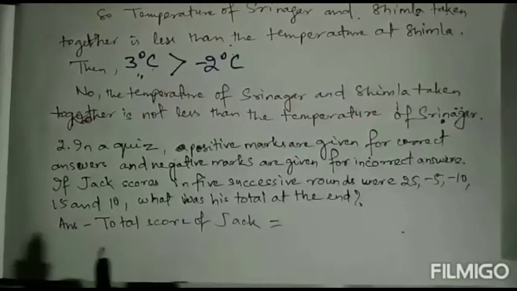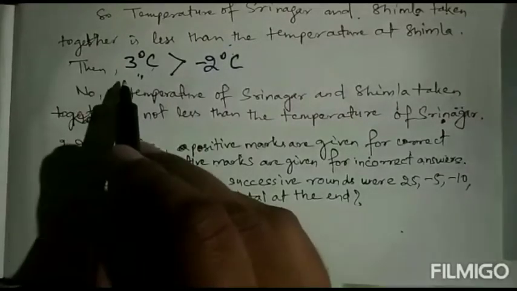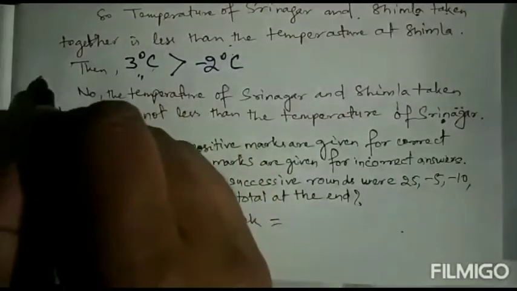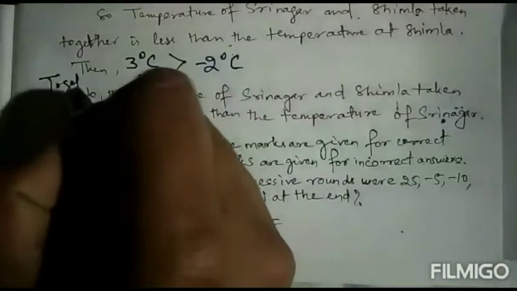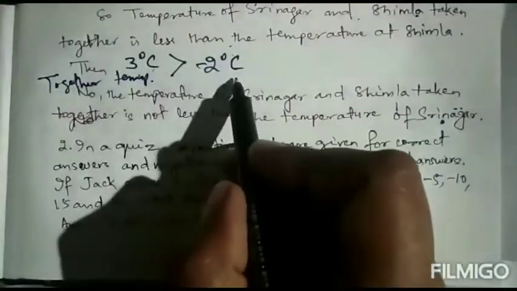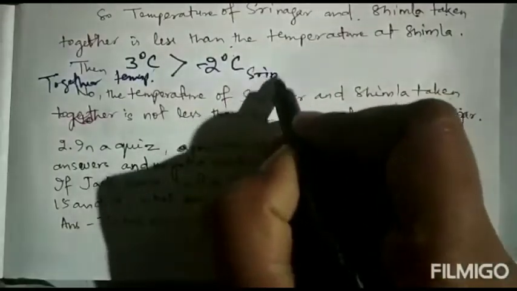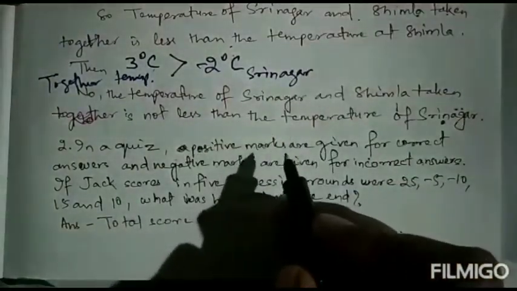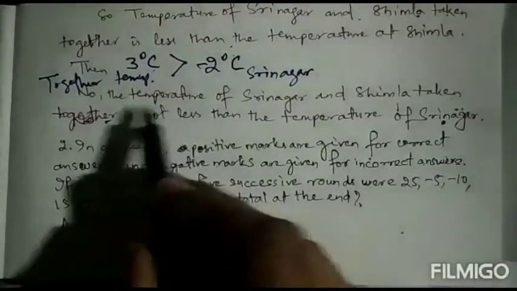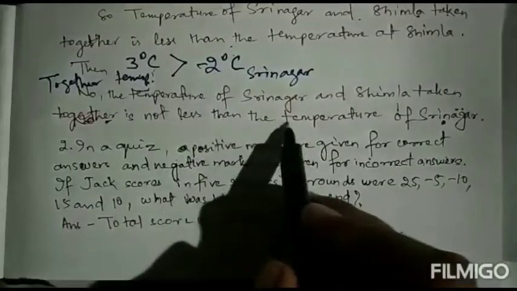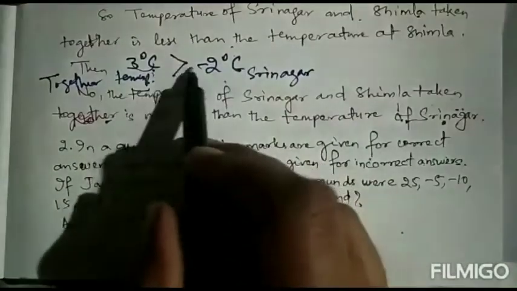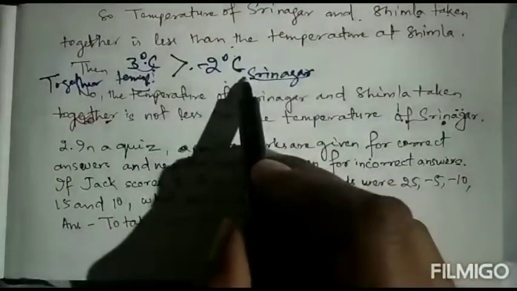Next is what? Our temperature together. This one, 3 degree centigrade, is the together temperature of Simla and Srinagar, and this is the temperature of Srinagar. So the temperature of Srinagar and Simla taken together is not less than the temperature of Srinagar. This together temperature is more than Srinagar's temperature.